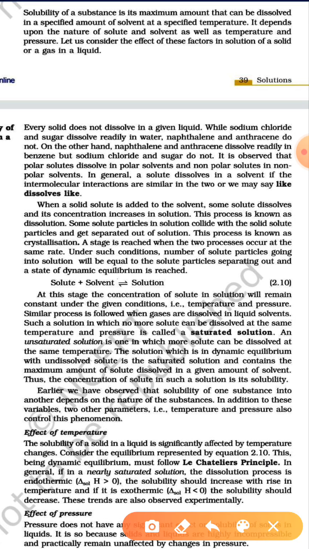As in the previous topic we learned the definition of solubility. What is solubility? Solubility of a substance is its maximum amount that can be dissolved in a specific amount of solvent at a specific temperature. It depends upon the nature of solute and solvent.